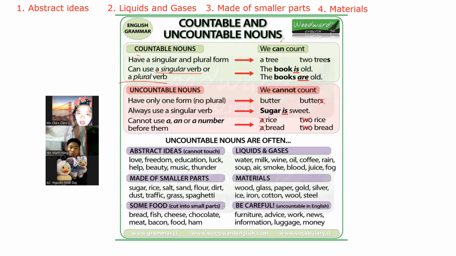Uncountable nouns you cannot count. There is no plural form, and they are always used with a singular verb. We cannot use a, an, or a number before them, but instead we use quantifiers: cup of milk, glass of water. Those are the major differences between countable and uncountable nouns.